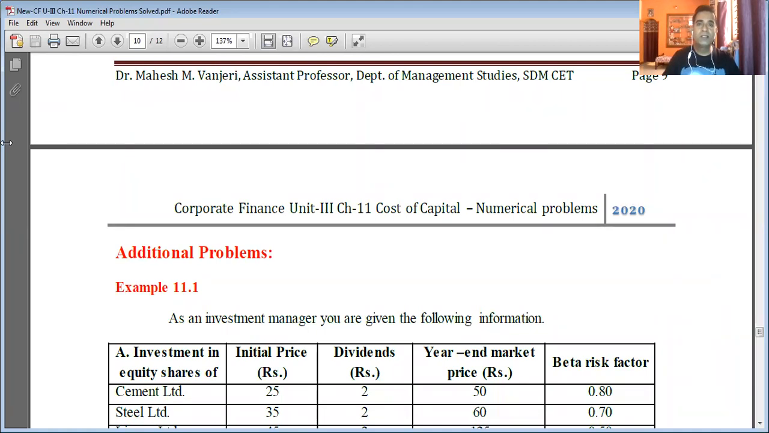What we learned is that the cost of capital computed using market value weights is always higher than the cost of capital computed using book value weights. It is so because the market value of the securities is always higher than the book value of the securities. That is the first information to remember. The second thing: as the proportion of debt in the total capital increases, it brings down the cost of capital.